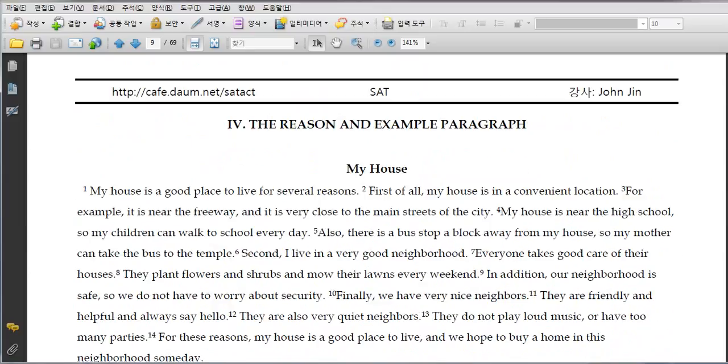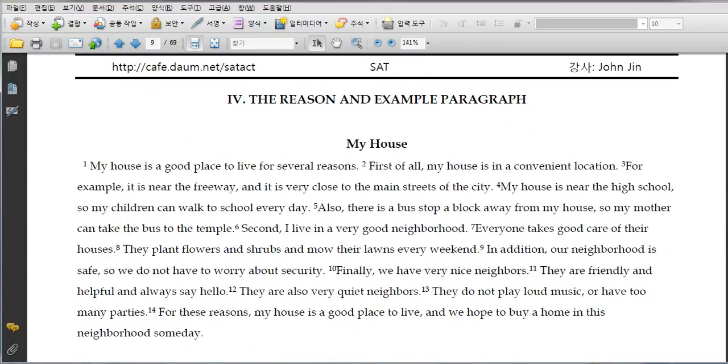Let's come here. This is to tell you how to find the main idea and that kind of stuff. I want you to quickly look at this "my house" paragraph. Tell me which one is the main idea and how many reasons the writer is giving you, and we'll go from there. Maybe this one has a conclusion just like the previous paragraph. Just very simple writing.